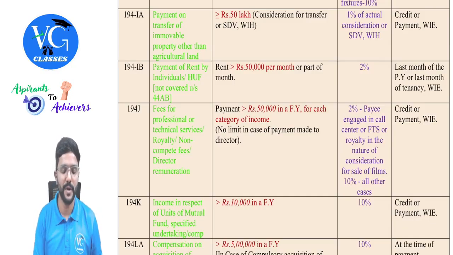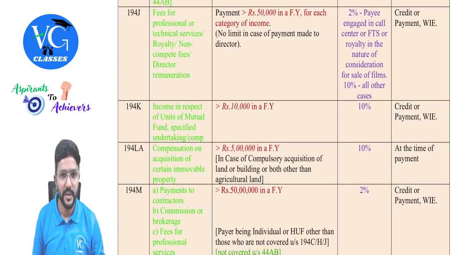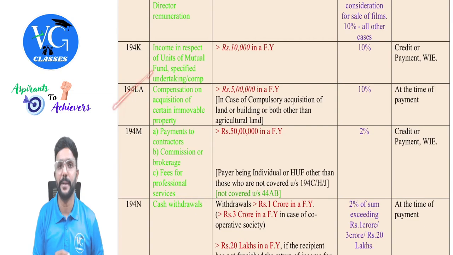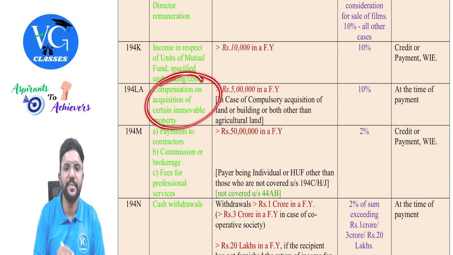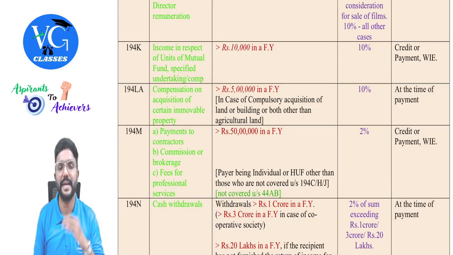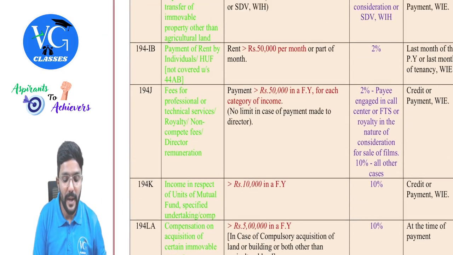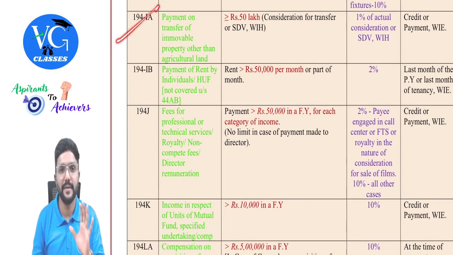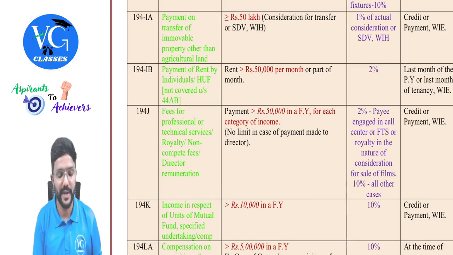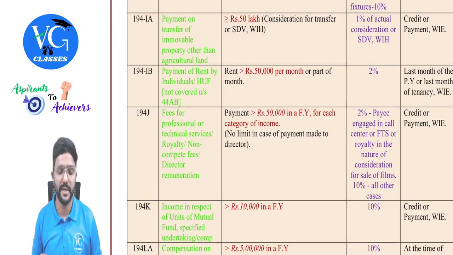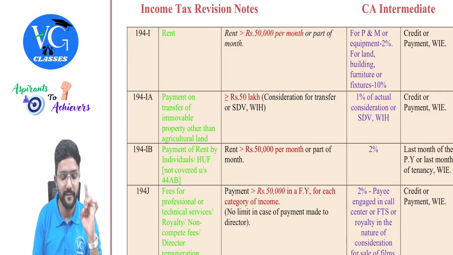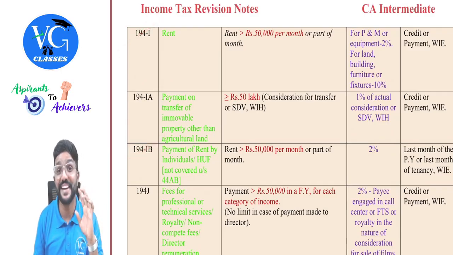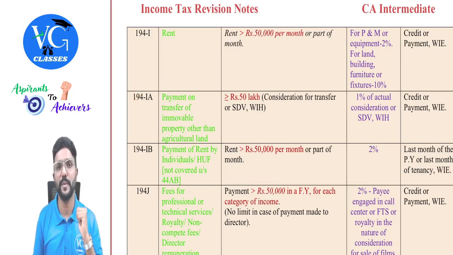No TDS. Okay, sir. 194IA we saw. There is one thing connected to IA, that is 194LA. Let me teach that. Compensation on acquisition of certain immobile property. Guys, please be careful. IA covers when I myself sell the property, immobile property. Easy to remember. And please be careful: IB covers rent, whereas IA covers sale of immobile property. So easy to remember. IA means sale of immobile property.